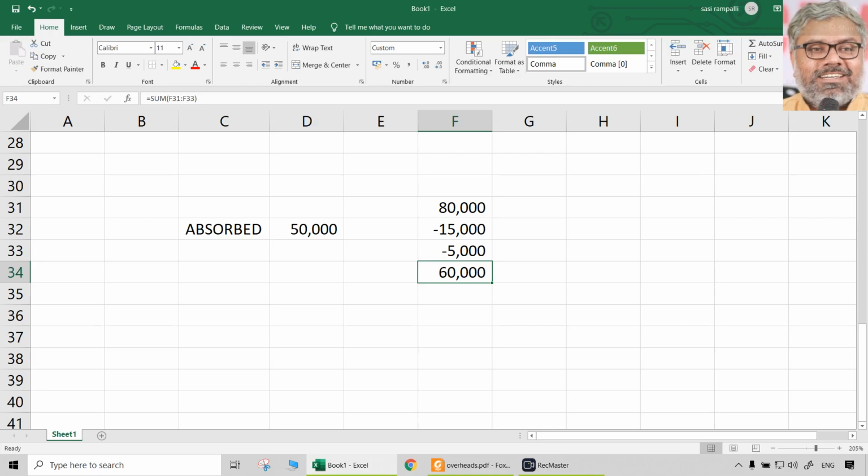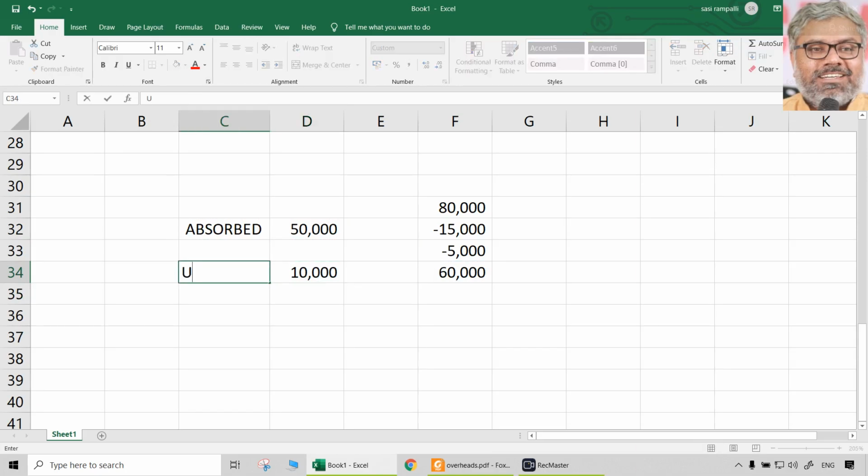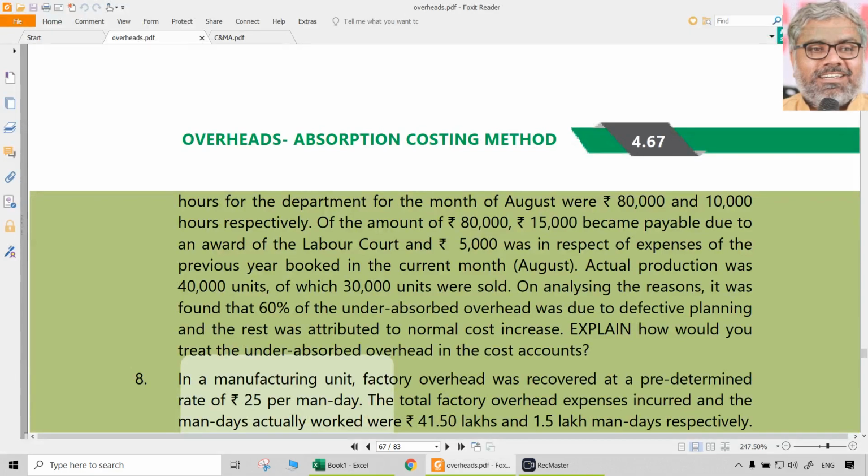So basically, the overheads really incurred during this period, which can be just looked at and compared, are 60,000. 15,000 is not a recurring item, it is an exceptional item. 5,000 also is not related to this year, that is related to the previous year. So if you exclude both of them, the overheads actually related to the current period are 60,000. Absorbed are 50,000. So naturally how much will be under absorbed overheads? Under absorbed overheads will be 10,000 rupees. That is clear. That we have calculated already. Of course, you have to do this in statement format.